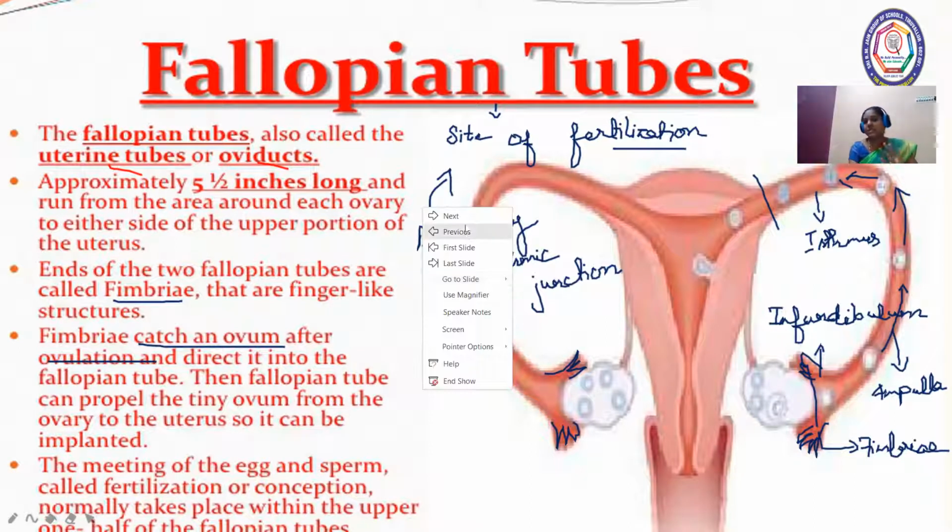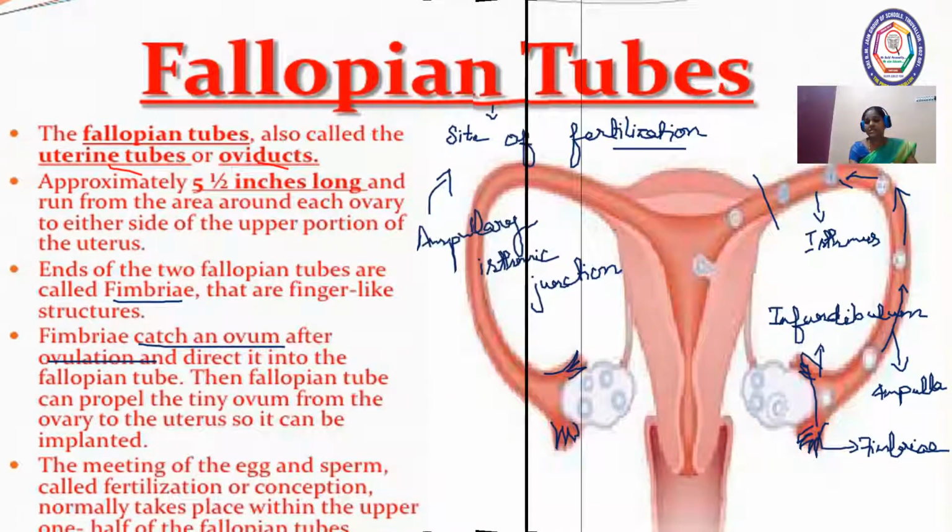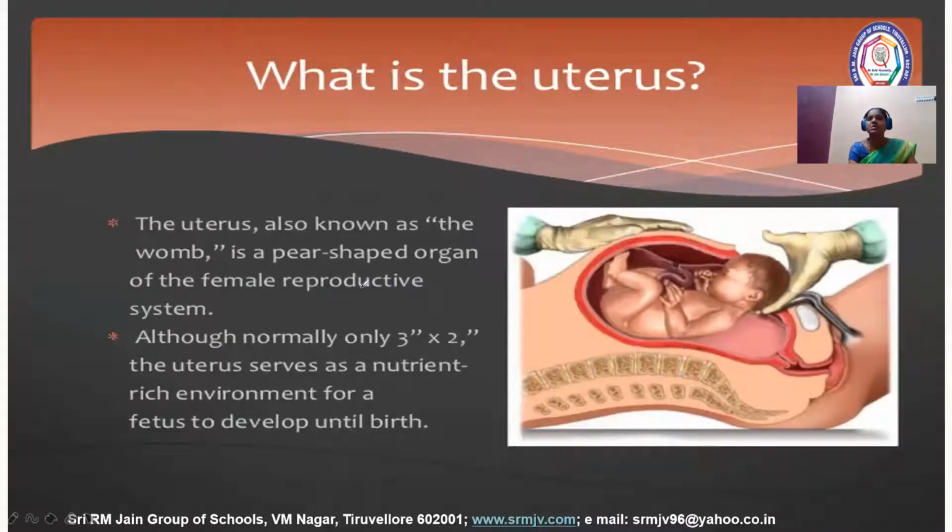The next tubular structure present in the female reproductive system is the uterus. We commonly call the uterus the womb, and as this picture shows, it resembles an inverted pear shape.